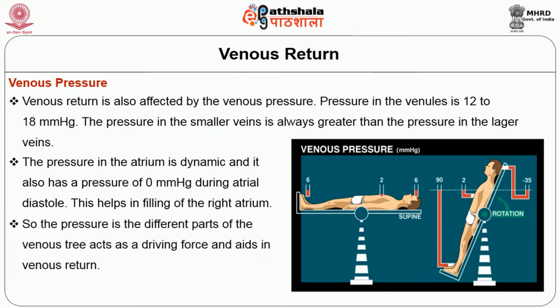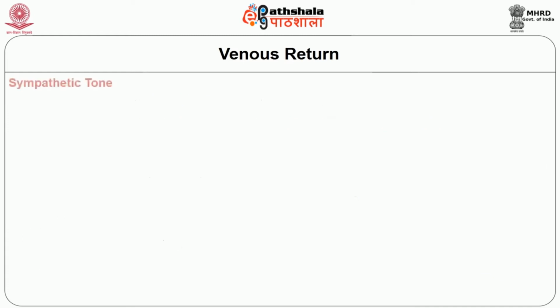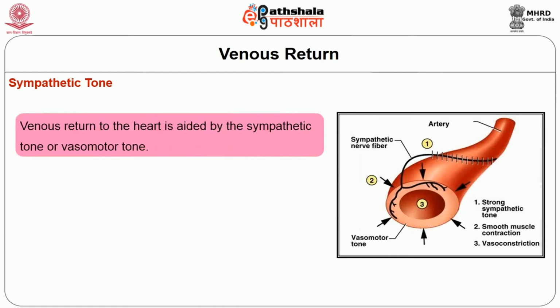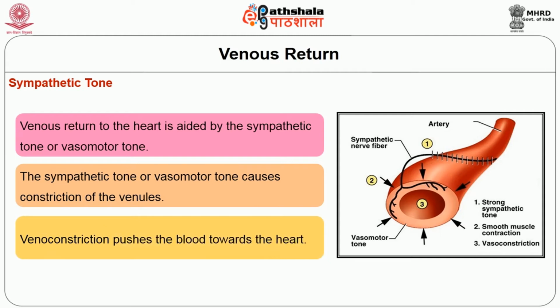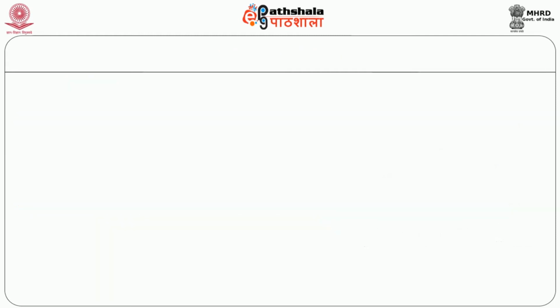So, the pressure in the different parts of the venous tree acts as a driving force and aids in venous return. Now, we will see the role of sympathetic tone. Venous return to the heart is aided by the sympathetic tone or vasomotor tone. The sympathetic tone or vasomotor tone causes constriction of the venules. Vasoconstriction pushes the blood towards the heart. So, we have discussed so far the venous return component of the cardiac output.